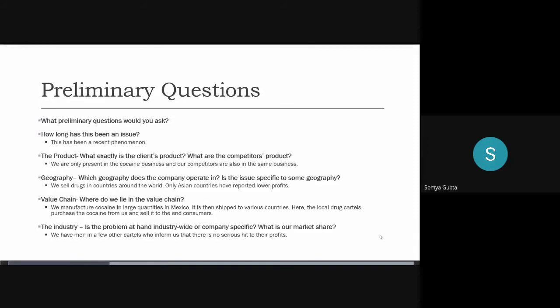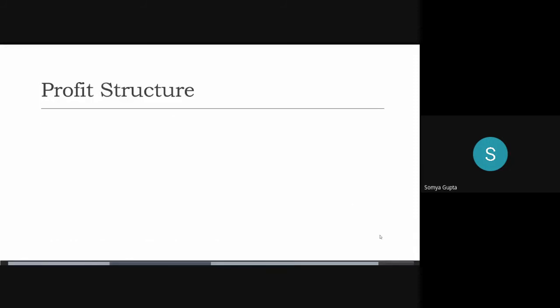All right, okay. So after this, let's go to profit structure. Okay, so we know that we have decreased profits. So again, we divide the profit into revenue minus cost. This is where, okay, somebody asked revenue minus cost. So this is where that would come in. So okay, so we make the structure. We know the profits have decreased. We would ask, has the revenue changed? And we would find out that the revenue has decreased.